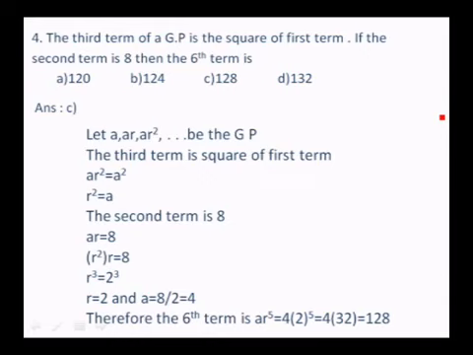So, if you just use the data one by one, you take the GP as A, AR, AR square and use that AR square is equal to A square and also AR is equal to 8, then you get the value of this AR to the power of 5.